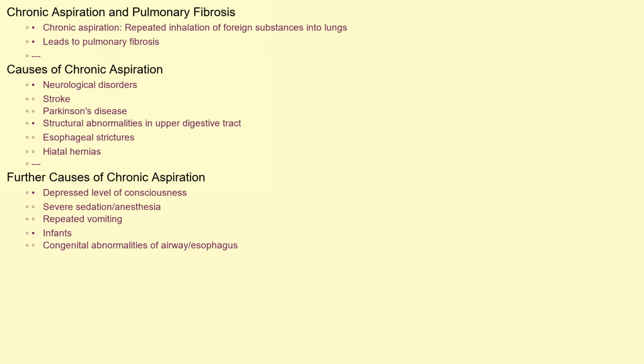Chronic aspiration, the root cause of this pulmonary fibrosis, occurs when food, liquids, saliva, or even stomach contents are repeatedly inhaled into the lungs instead of being swallowed properly. Several factors can contribute to this. Neurological disorders, such as stroke or Parkinson's disease, can impair the swallowing mechanism. Structural abnormalities in the upper digestive tract, like esophageal strictures or hiatal hernias, can also increase the risk. Furthermore, conditions that depress the level of consciousness, such as severe sedation or anesthesia, or even repeated vomiting, can make aspiration more likely. In infants, congenital abnormalities affecting the airway or esophagus can be a cause.